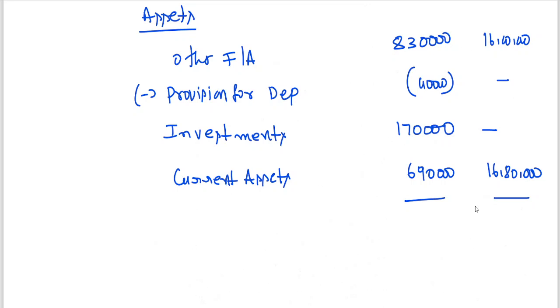8,30,000 minus 40,000 plus 1,70,000, 6,90,000. It comes to 16,50,000. And here, 16 plus 16, 32,80,000. This is the total of assets. I am calling this A.